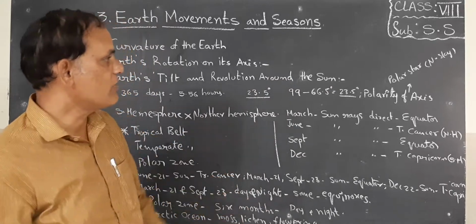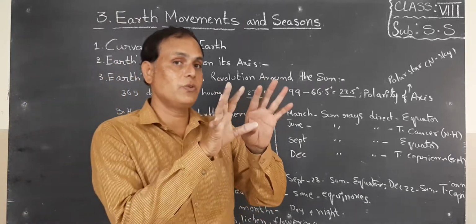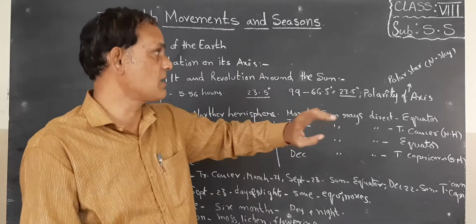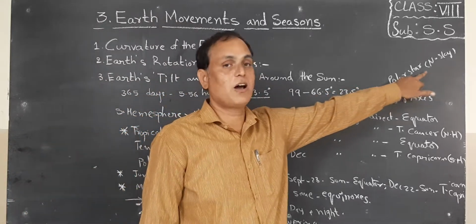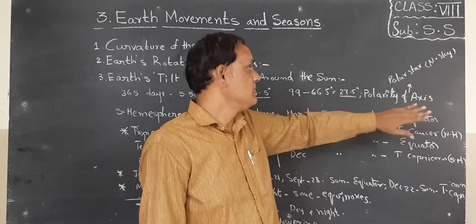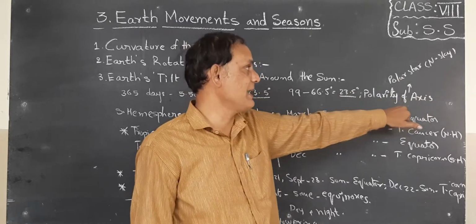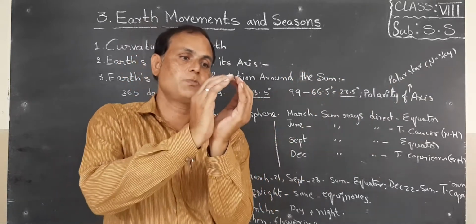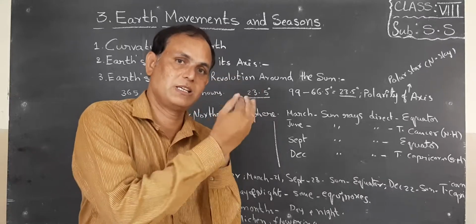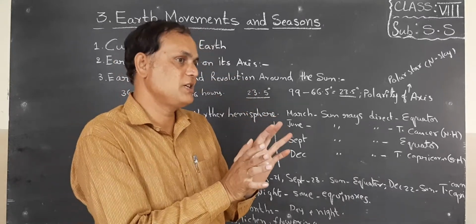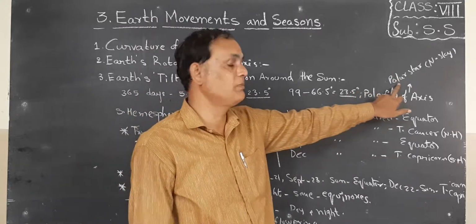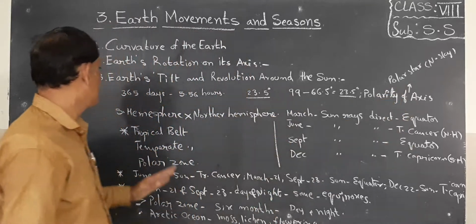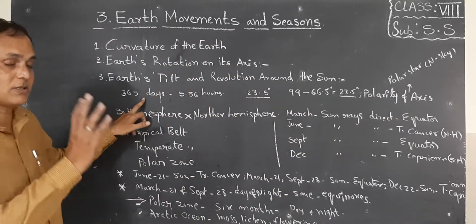Okay, children. Next, if you carefully observe, on the north side at night time you can see one star, that is called the polar star. It is in the north side of the sky, children. This is called polarity of axis, because it will not move. Why? Because it is the position of this one and moving like this. So that is why we are experiencing the same position at any time in our night time in the north sky, the polar star.